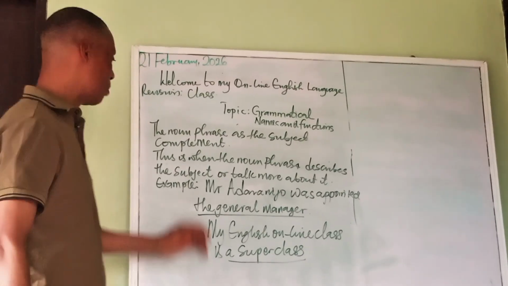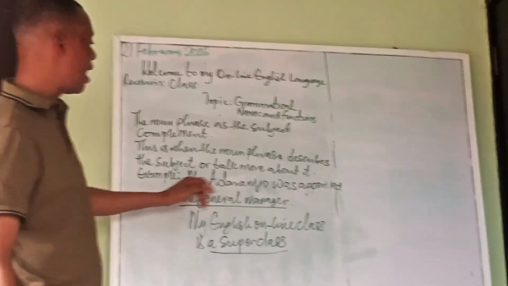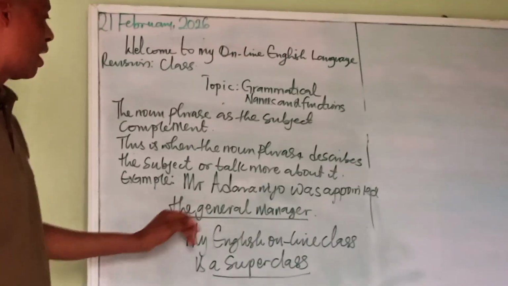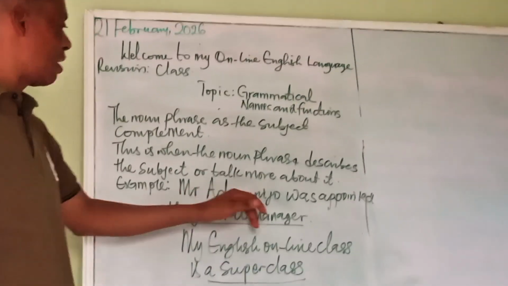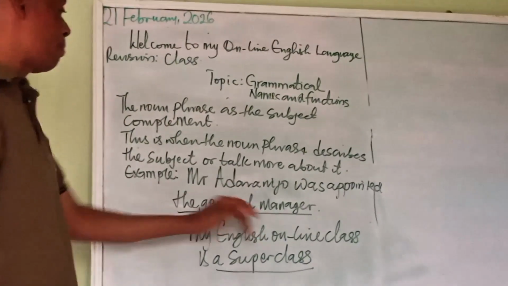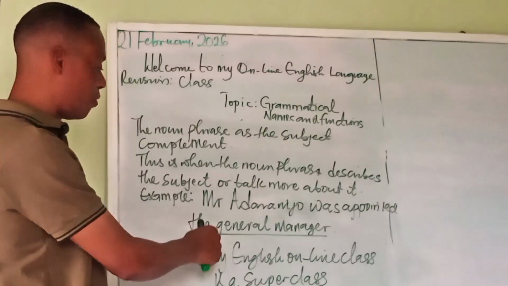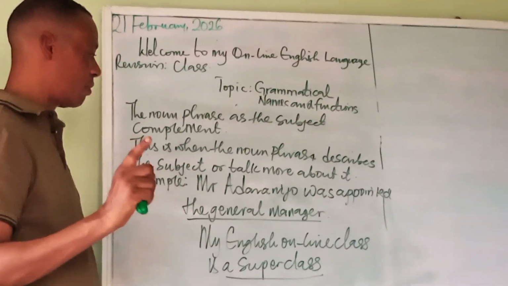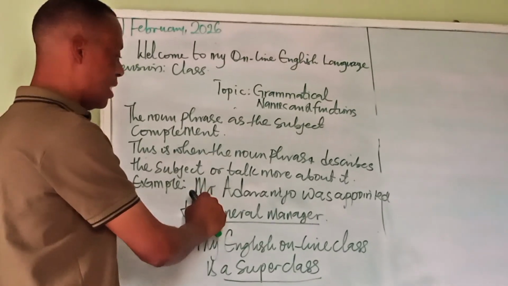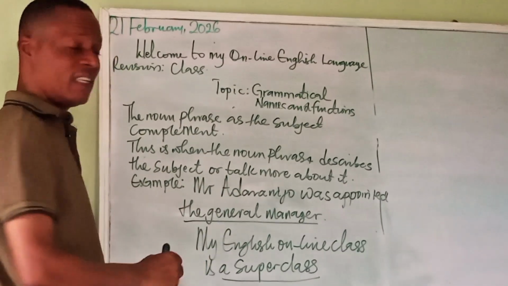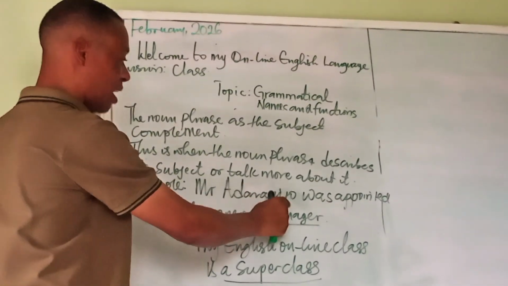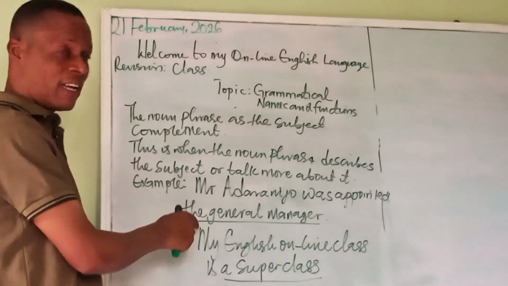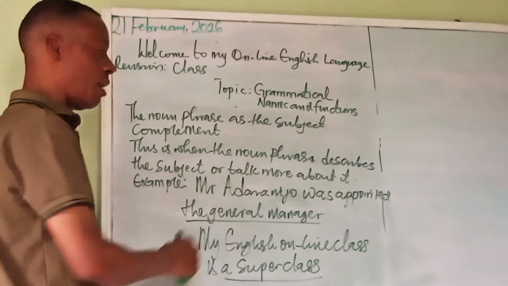Let's look at the example on the board. Example: Mr. Adaranijo was appointed the general manager. Now, if you look at this expression very well, the question I want to ask you is this. Who is the general manager in this expression? It is Mr. Adaranijo. And who is Mr. Adaranijo in this expression? He is also the general manager.